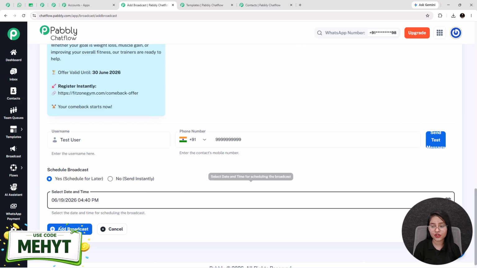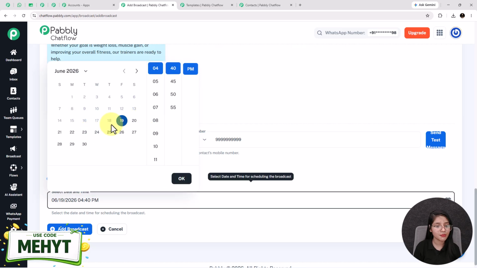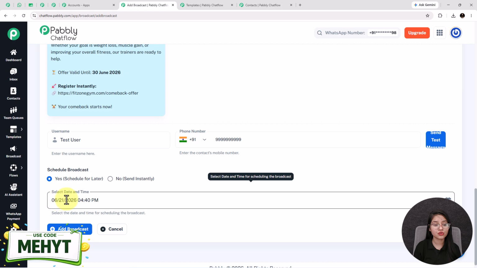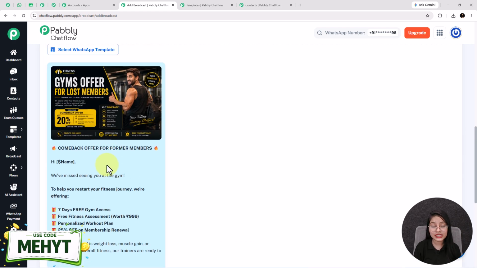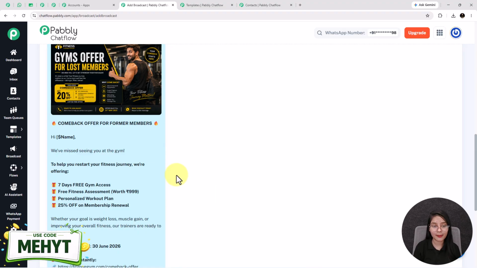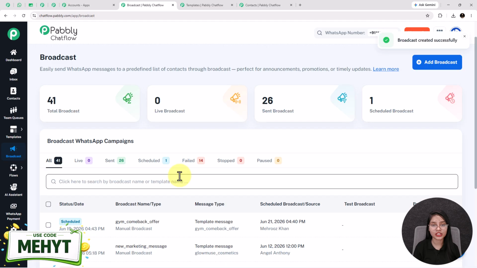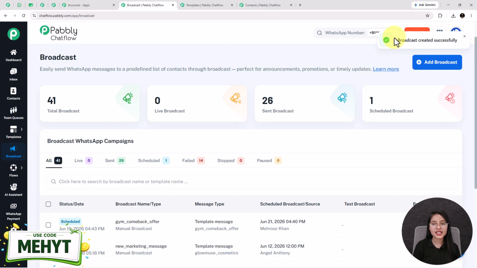Let's say I want to send this template to my gym members on 21 of June at 4:40 p.m. Okay, on 21 of June 2026 at 4:40 p.m. this template is going to be sent to all of my old gym members. After selecting date and time, I am clicking on this plus add broadcast button. See, our broadcast is created successfully and here it is scheduled too.